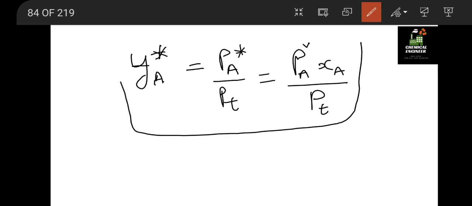Similarly, from this equation we can get the formula for Y star, that is the gas phase mole fraction, that is PA star for A gas by PT, which is equal to the vapor pressure into XA divided by P total. PT is the total pressure. Okay, so this formula should be clear in your mind.